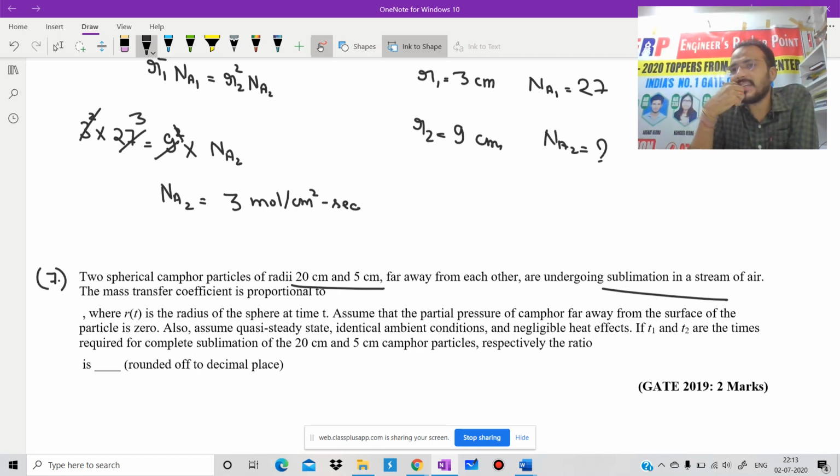Assume quasi steady state, identical ambient conditions and negligible heat effects. If T1 and T2 are the times required for sublimation of the 20 centimeter and 5 centimeter camphor particles respectively, the ratio T1 by T2 is this one.